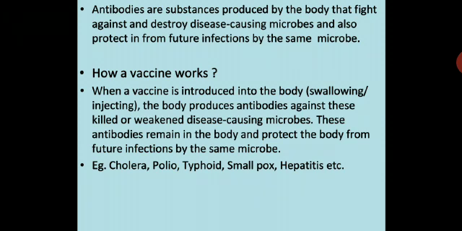How a vaccine works: when a vaccine is introduced into the body, either by swallowing or injecting, the body produces antibodies against this killed or weakened disease causing microbes. So these antibodies remain in the body and protect our body from future infections by the same microbes. The vaccines which have been developed across the globe are as follows: cholera, polio, typhoid, smallpox, hepatitis. So now you have to take down this in your notebook. I hope you are writing, children.